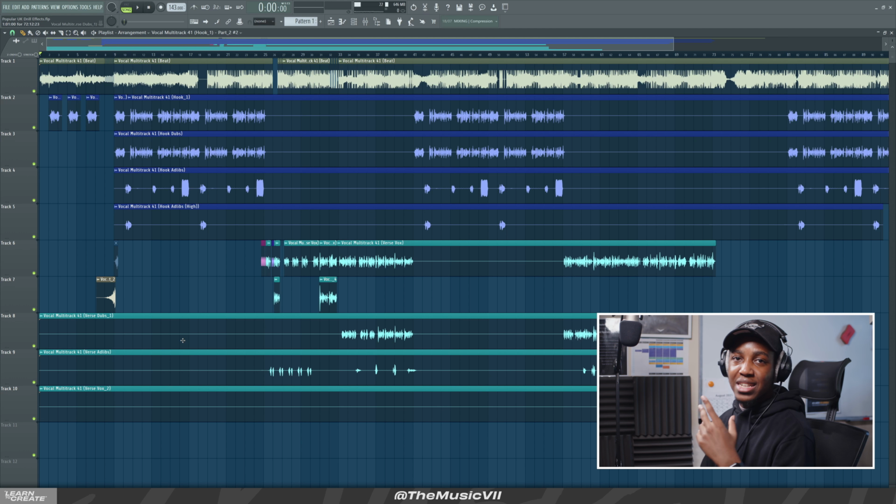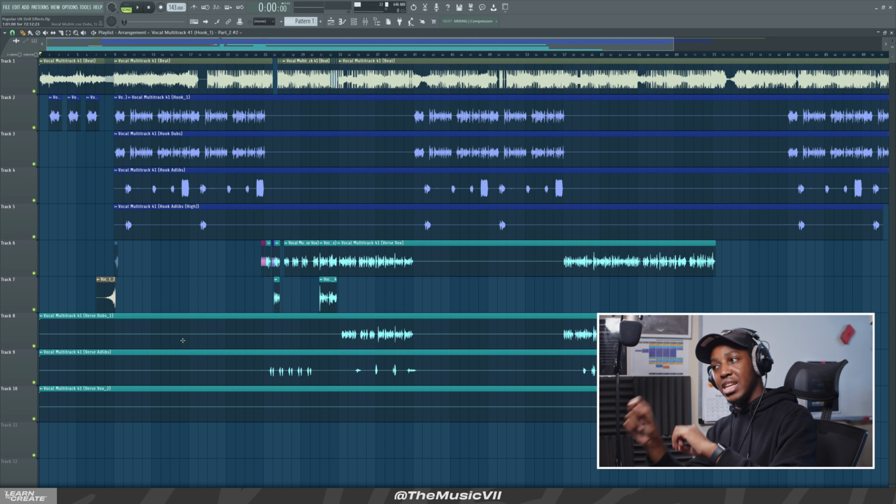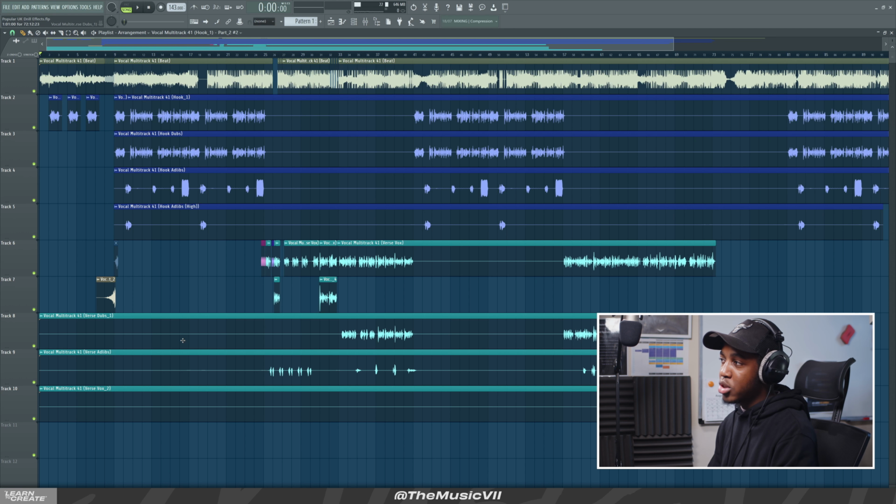There are multiple ways that you can censor UK drill vocals, okay? Sometimes you hear the coin effect, sometimes you hear the tape stop effect, and sometimes you just hear the beep effect. For the beep effect, I think it's self-explanatory. Just search online for a beep effect, then drag that MP3 into your DAW and replace it there. So I want to show you the coin effect and the tape stop effect, and when you can apply some of these things. You should be able to know how to apply it by listening to all these types of tracks.